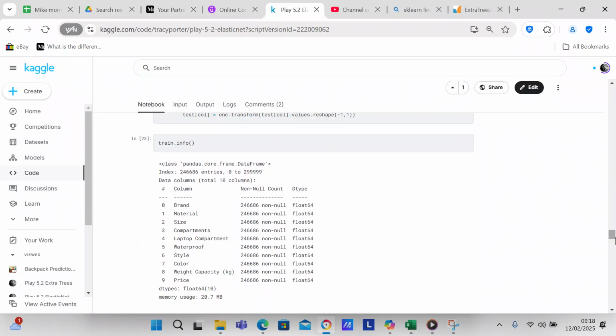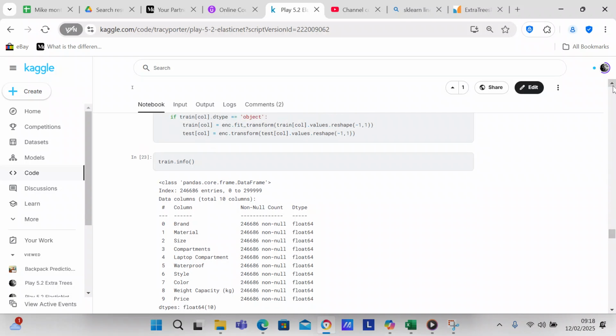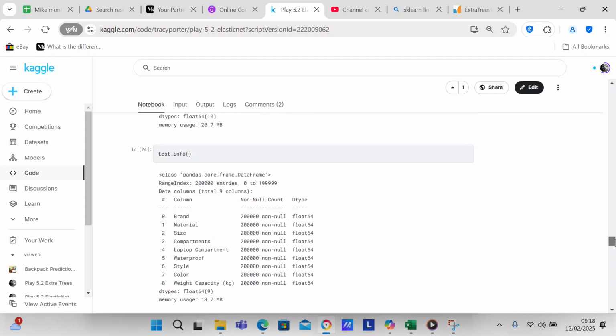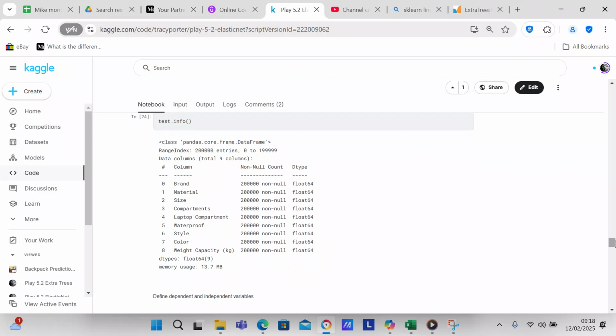Now we find out what kind of columns are in the train file after we have ordinally encoded them, and you find out that they're all floats, which is what you want to see. I wanted to point out that we ordinal encode both the train and the test data frames. So we check the test data frame, and you can see all of those columns are floats as well.